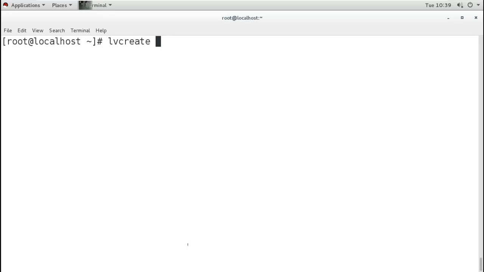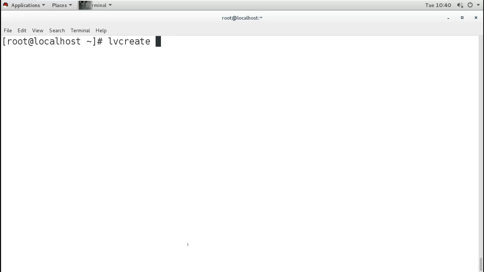Like if I want to create a 450 MB partition, or a 430 MB partition, counting the PE is not that easy, but we can do this if we know that 4 MB is a single PE.